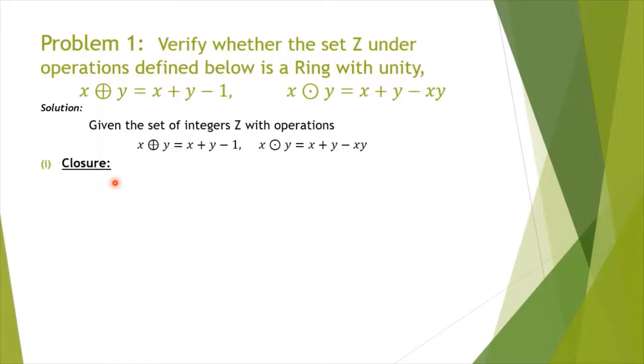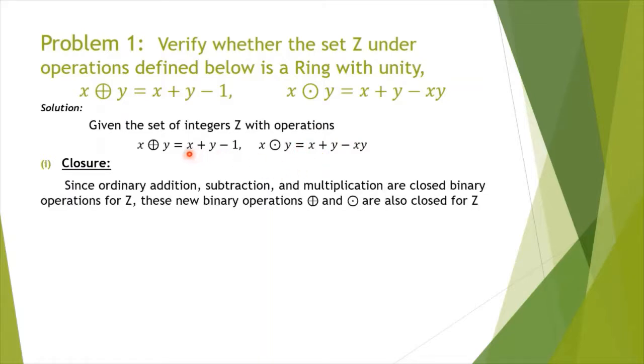So closure law should be verified for both the operations, addition and multiplication. When you add any two integers, the result is obviously an integer, and when it is subtracted by 1, as 1 is also an integer, the result will be an integer only. Similarly, when you add or multiply any two integers, the result is an integer. So these newly defined operations addition and multiplication are also closed for Z. That is, the resulting elements will be integers, hence closure law holds.